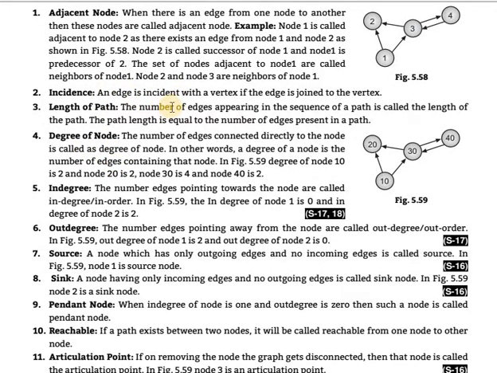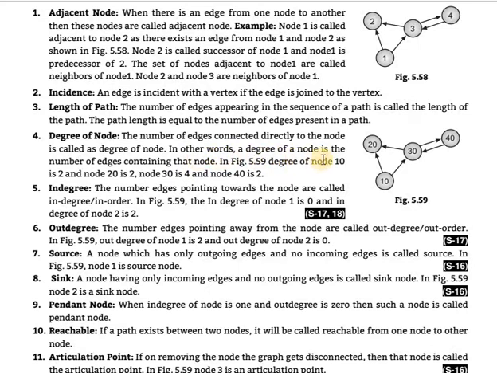Second, incidence: an edge is incident with the vertices if the edge is joined to the vertex. Length of path: the number of edges appearing in a sequence of a path is called the length of the path. The path length is equal to the number of edges present in the path. Degree of node: the number of edges connected directly to the node is called the degree of the node. Means how many edges are connected directly to a node, that is said to be the degree of the node.